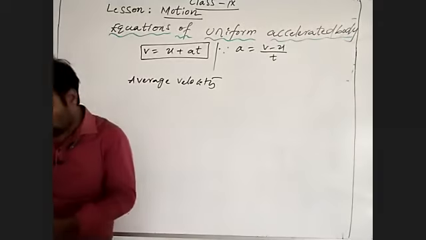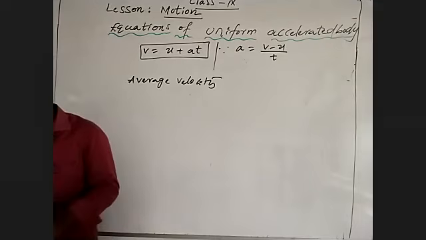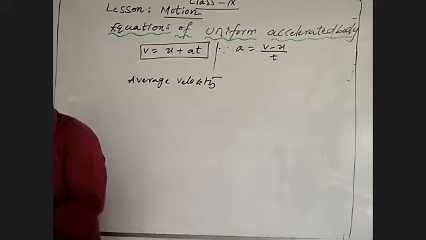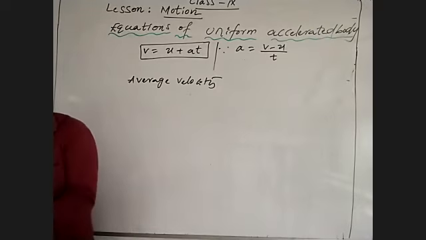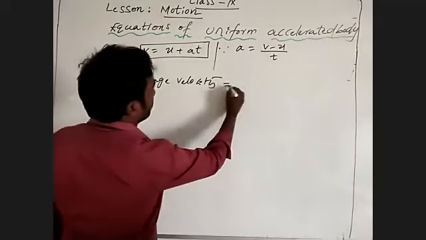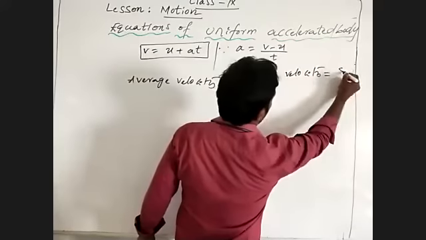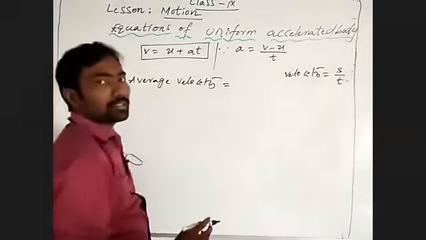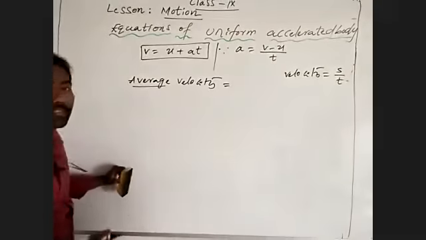Generally, average velocity is equal to displacement by time. Average means mean, total.